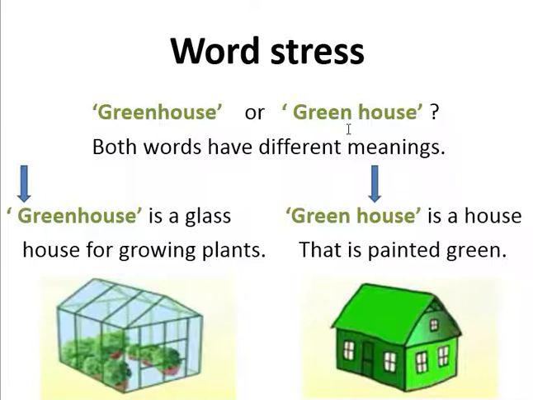Can you see? There is a space between them, and it is used as an adjective. So it describes a house that is painted green. I hope you understood the topic, compound nouns, and how they are formed.